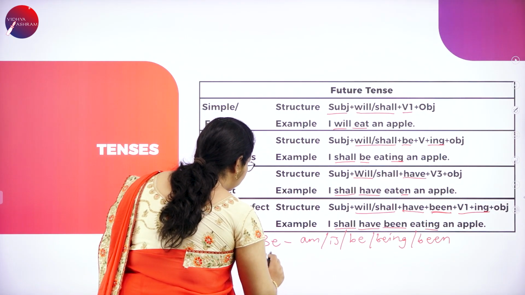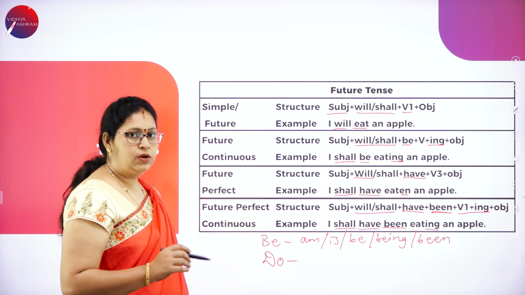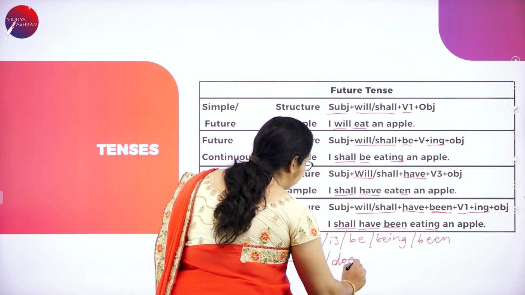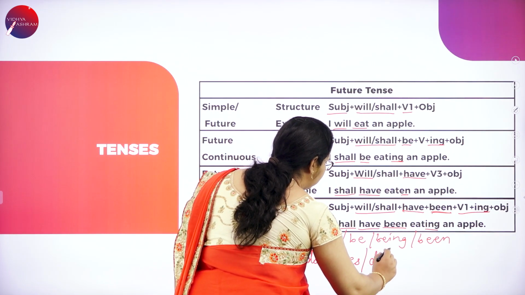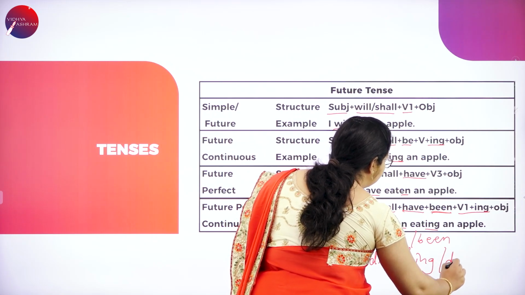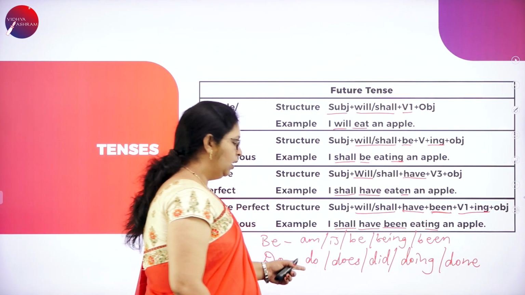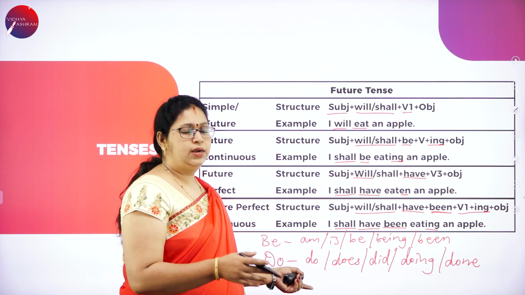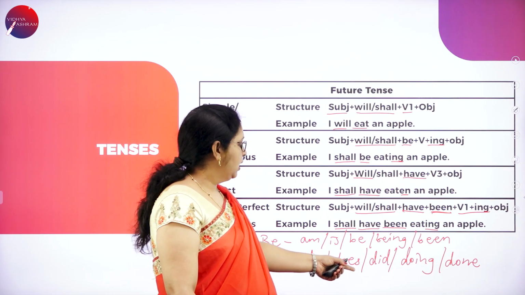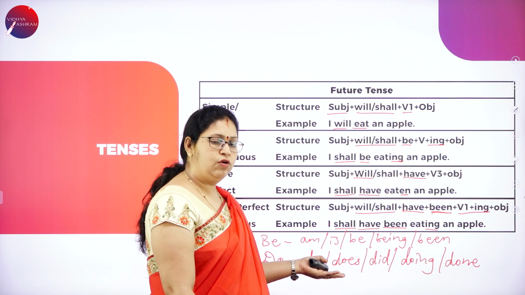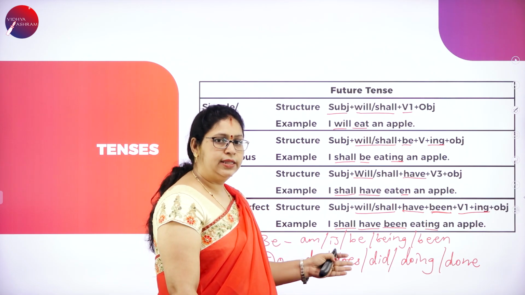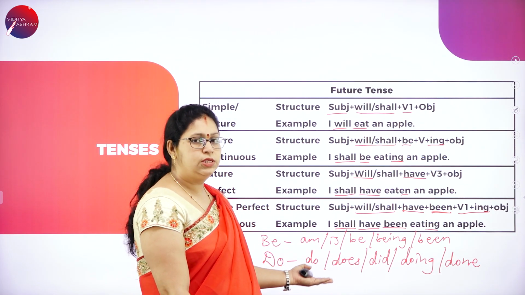The other one is do form. Okay, do words are do, does, did, doing and done. Do is usually used for commanding or ordering for present and future tense. Does for plurals and did, which is the past tense of do. Doing continuous, done is past participle which is already done, completed. These are the do forms which we also use.